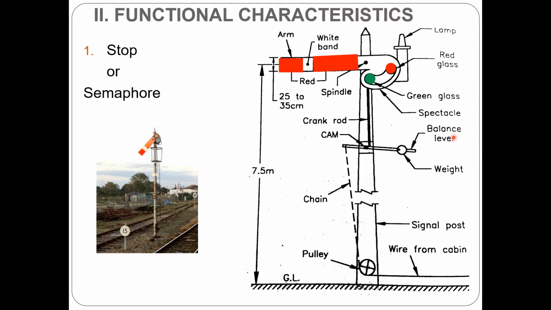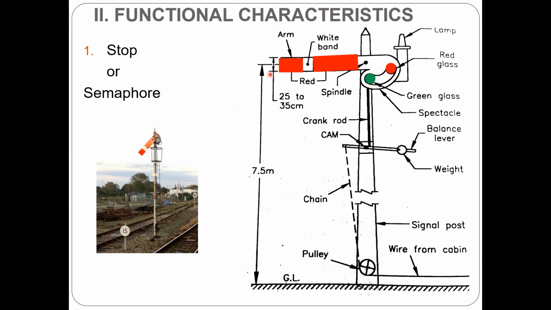And there is a spectacle frame. The spectacle frame is provided in the arm, and it consists of a red glass at the top and green glass at the bottom, with a lighting arrangement for signaling at night. Sometimes a yellow glass is also provided in the middle of this red and green glass.